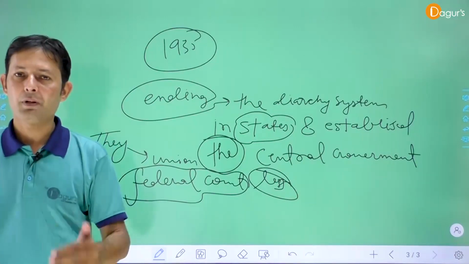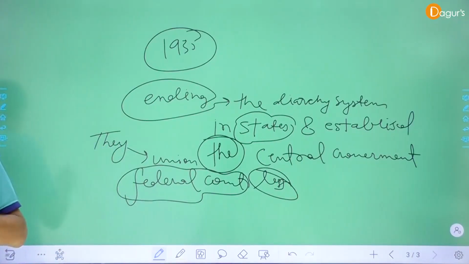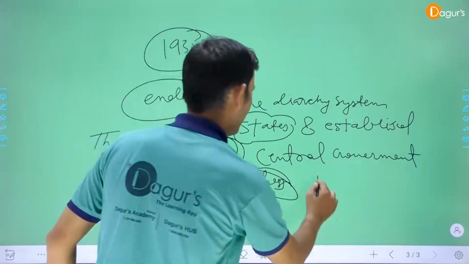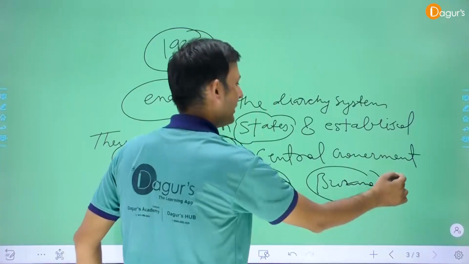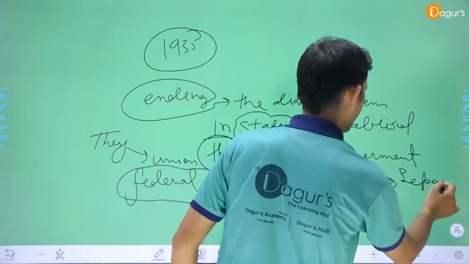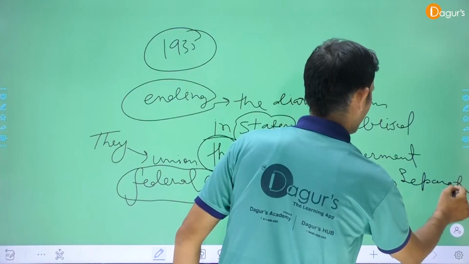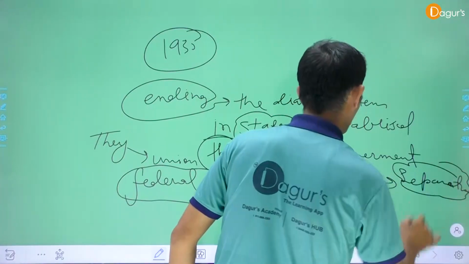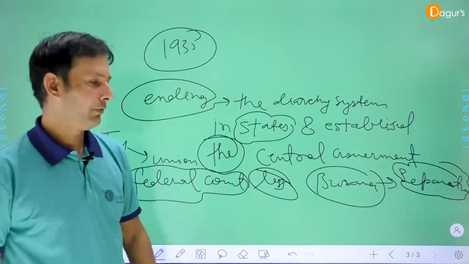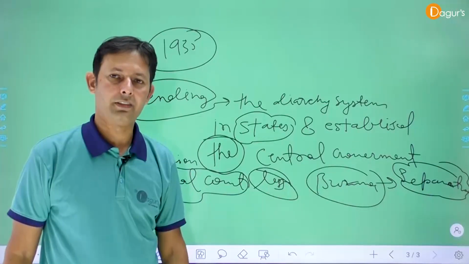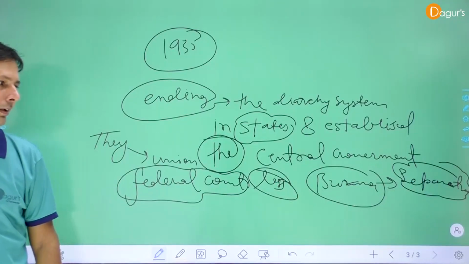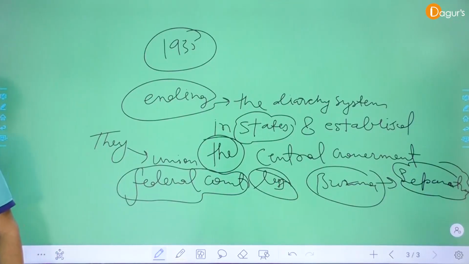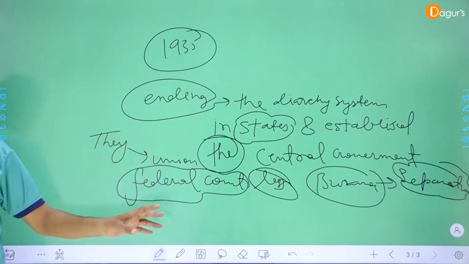And another main provision is that Burma, now called Myanmar, was separated from India. Burma's separation from the Indian states by this Government of India Act. And ending the Indian Council.